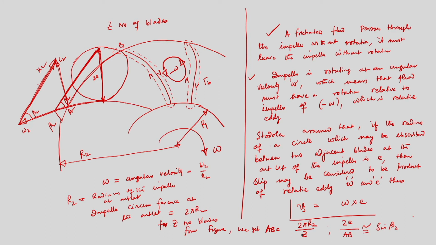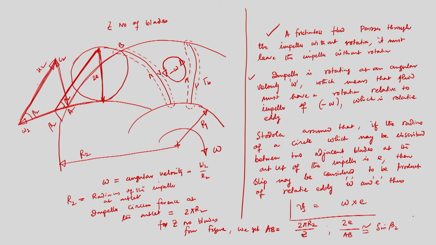Stodola assumed that whenever a frictionless flow passes through the passage of the impeller, it must leave the impeller without rotation. And if the impeller is rotating at an angular velocity omega, then relative to the impeller, the fluid must have a rotation of negative omega, which is the relative eddy.